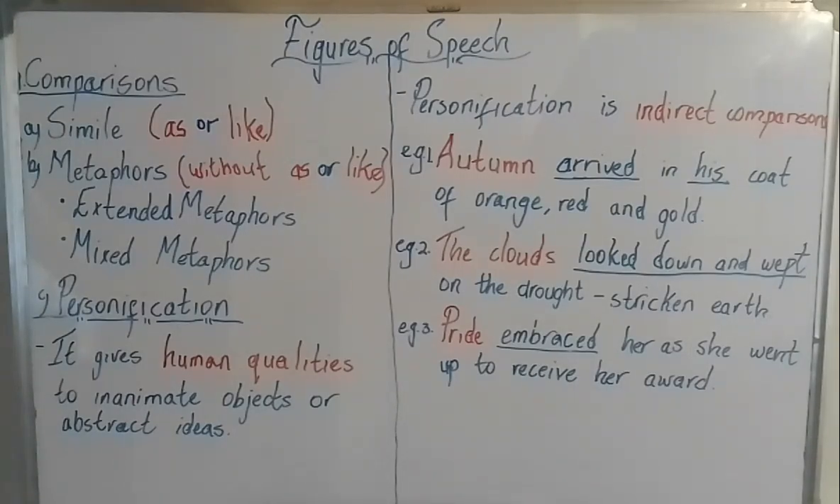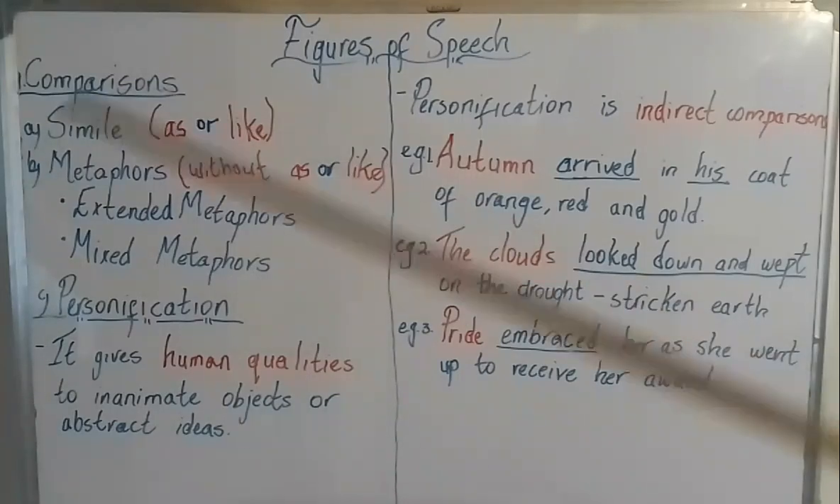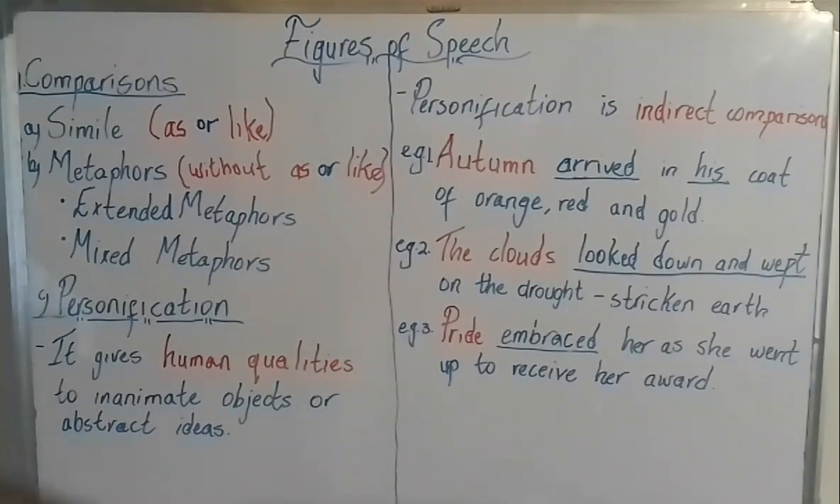Today, we are learning about letter C, which is personification. It gives human qualities to inanimate objects or abstract ideas. So basically this tells us that it is a comparison where an inanimate object is given qualities of a human being. So personification is indirect comparisons.